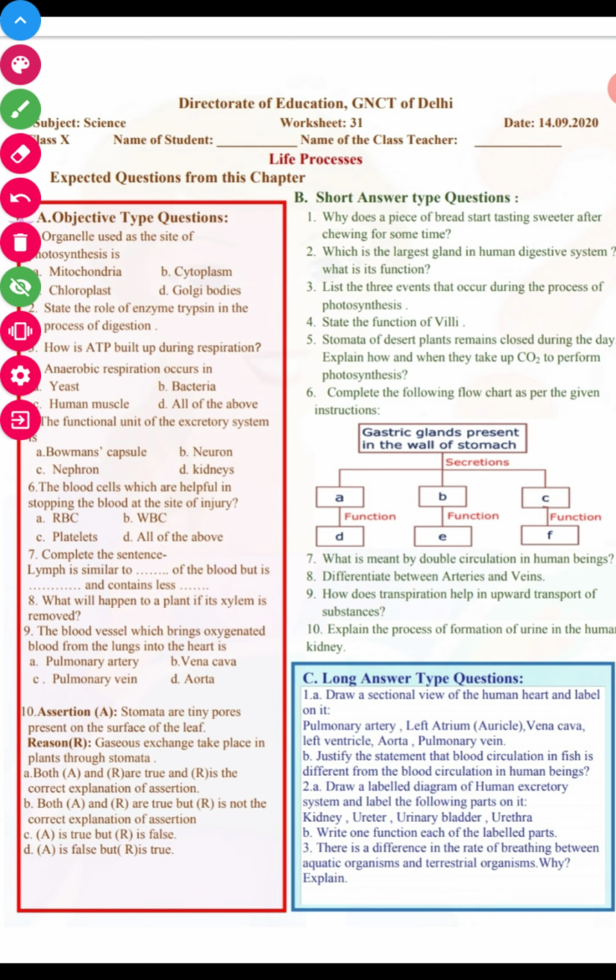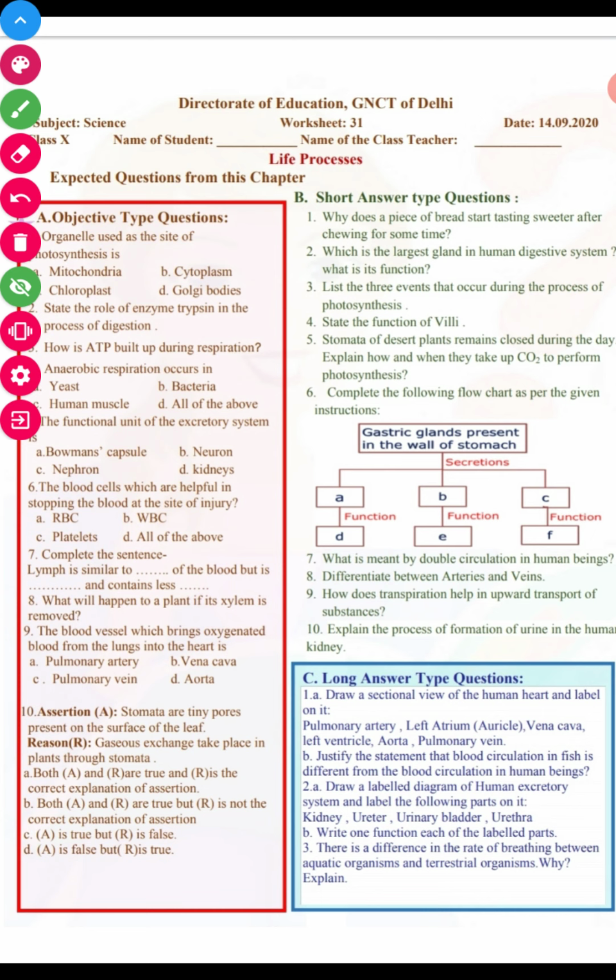But in human beings, as high blood pressure is required to reach all the body parts, we have this pumping organ. In fish, it does not go to the heart, it goes directly to the organs.